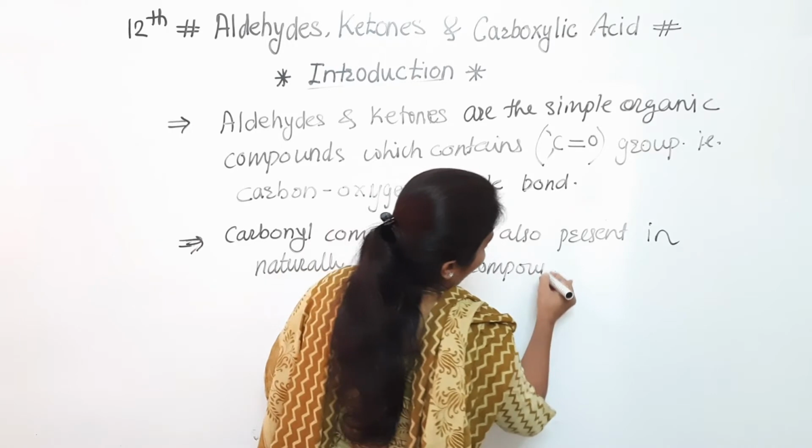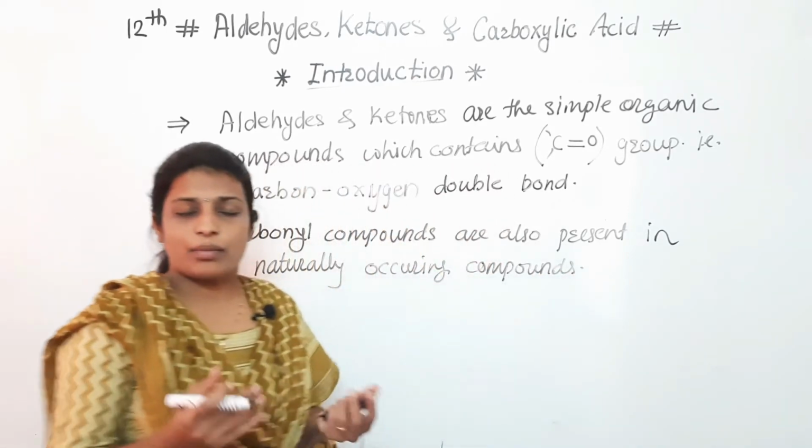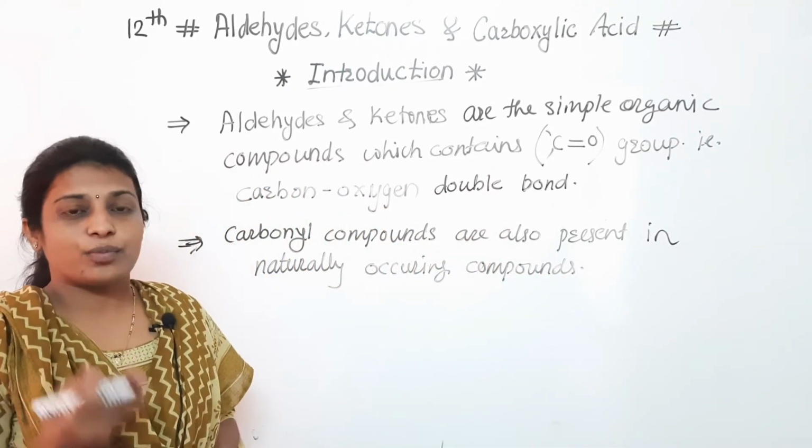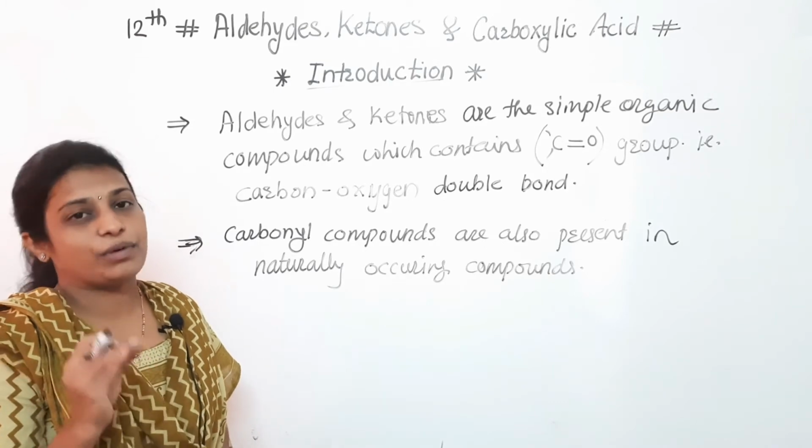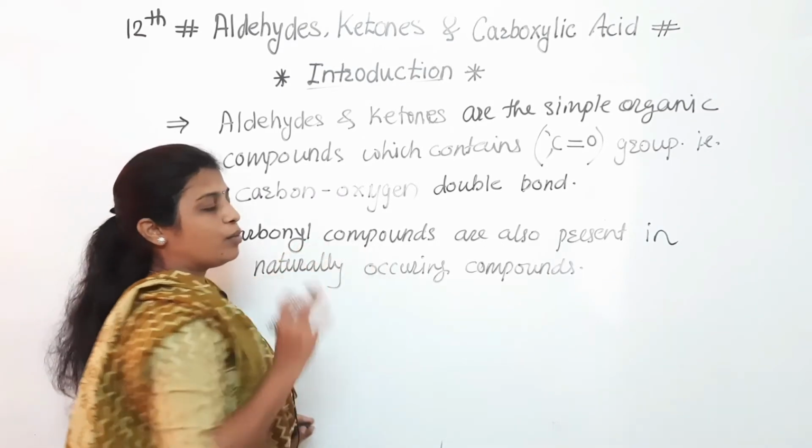Which compounds? For example, as we know that in our body carbohydrates are there, proteins are there, in that there is a presence of these carbonyl compounds.